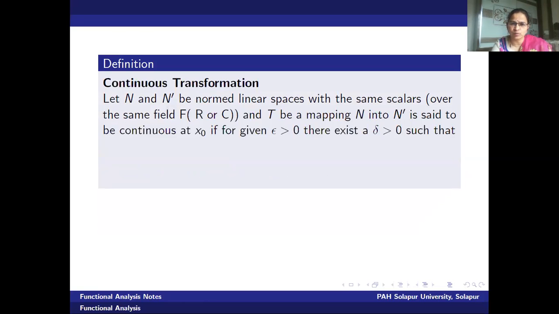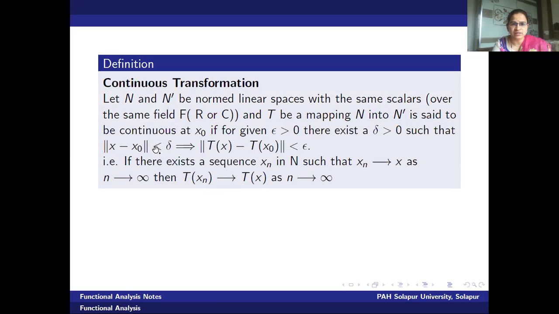Let N and N dash be norm linear spaces with the same scalars. T, a mapping from N into N dash, is said to be continuous at a point x naught if for every epsilon greater than 0, there exists a positive constant delta greater than 0 such that norm of x minus x naught is less than delta, which implies norm of Tx minus Tx naught is less than epsilon.